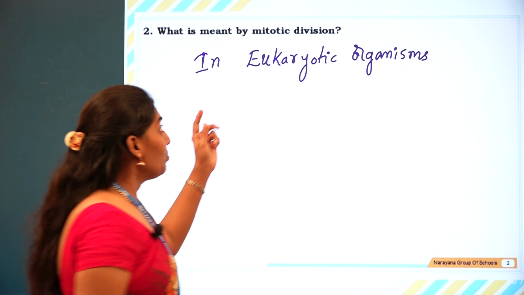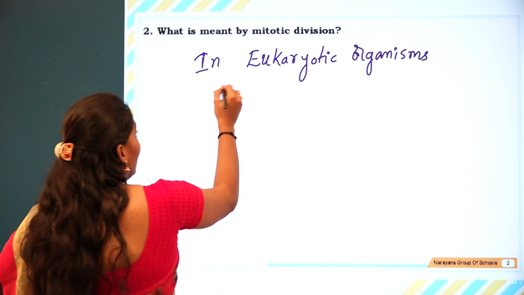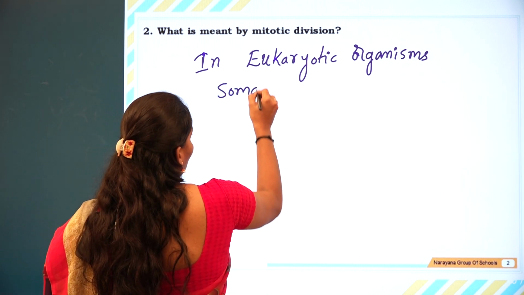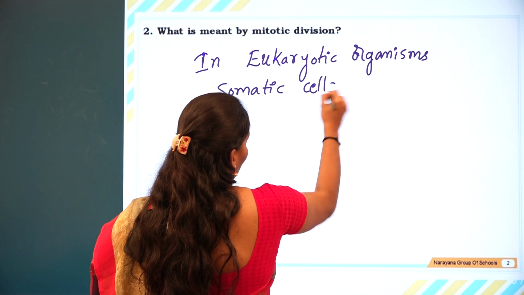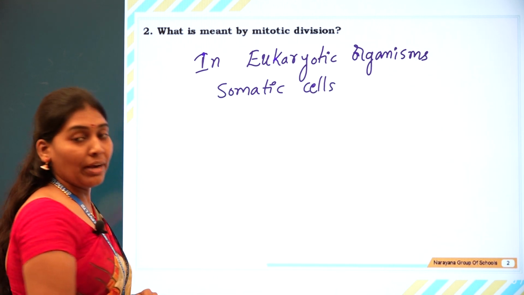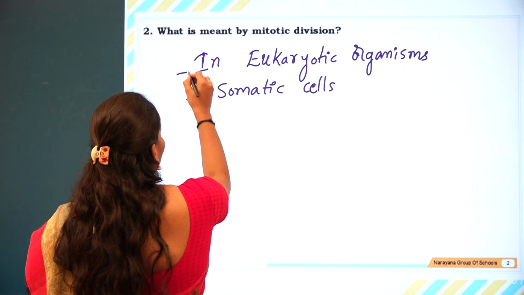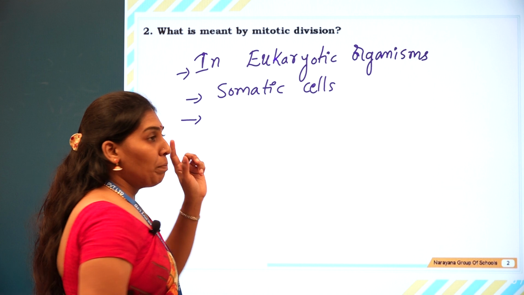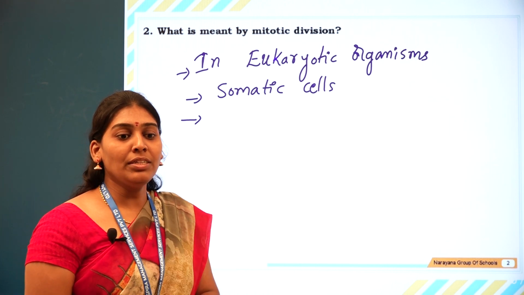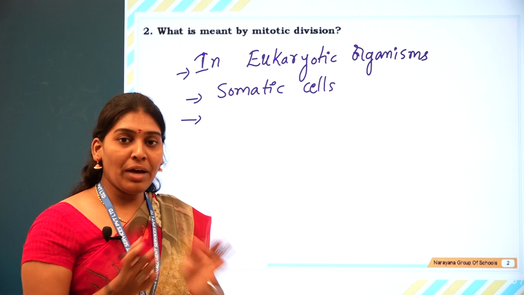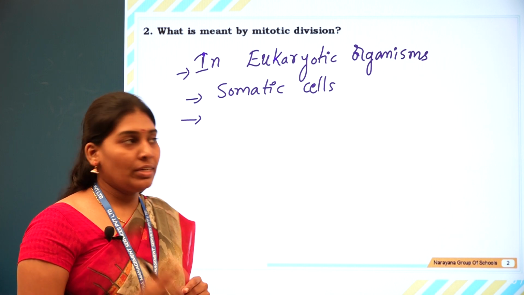This mitotic cell division we can find only in the somatic cells, that means vegetative cells. The parent cell divides and produces two equal daughter cells.